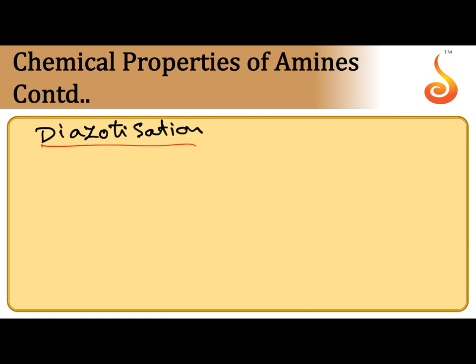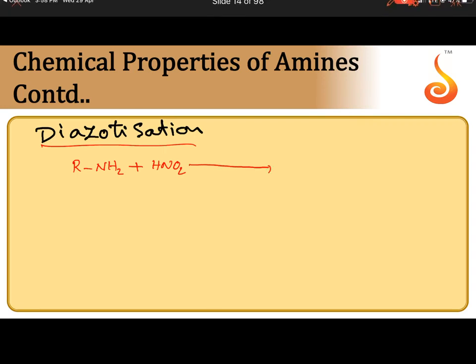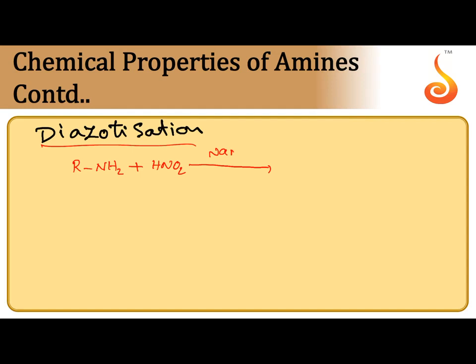Diazotization, formation of diazonium salts. When primary amine is reacted with nitrous acid, that nitrous acid is produced by adding NaNO2 and HCl, then we can get diazonium salt. N2 plus is diazonium ion.